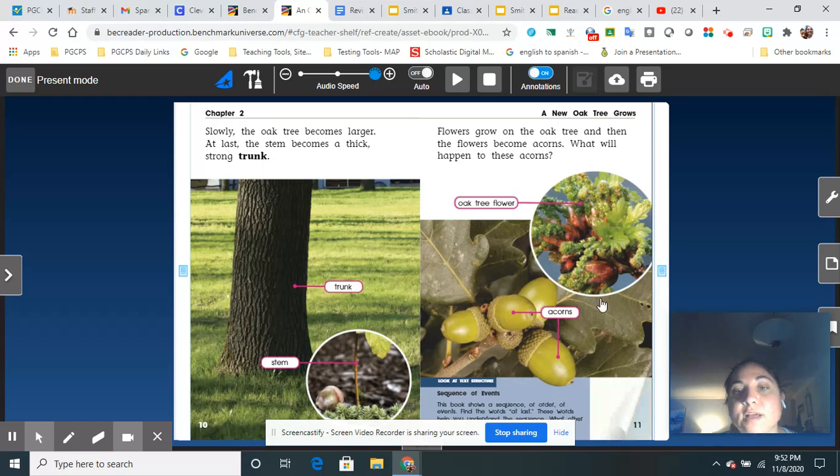So I see the oak tree flower, the baby acorns, and then the stem, and then that strong trunk. And when I hear the word trunk, I think of an elephant's nose, which is strong. They do a lot of things with their nose. And I also think of how strong a trunk of a tree has to be to hold it in the ground.